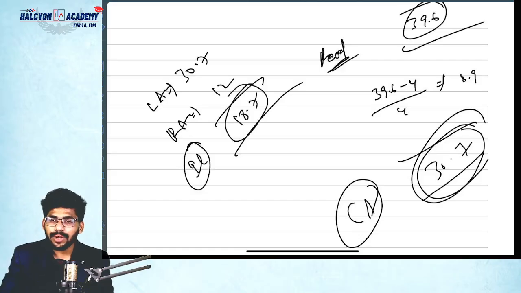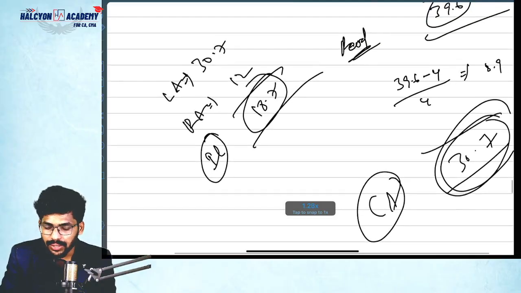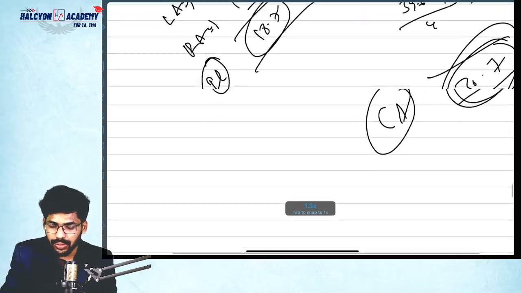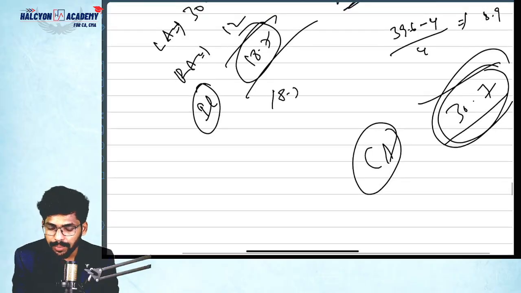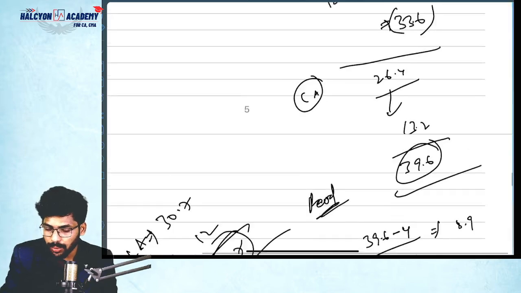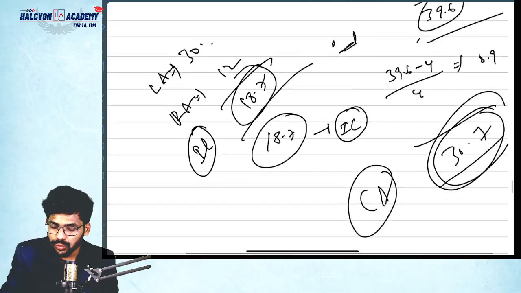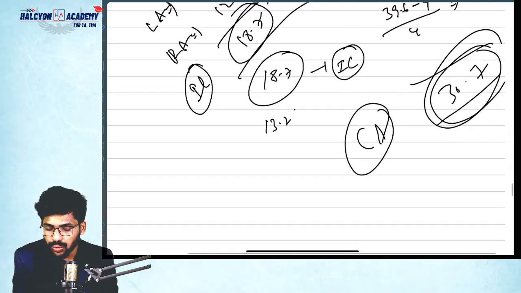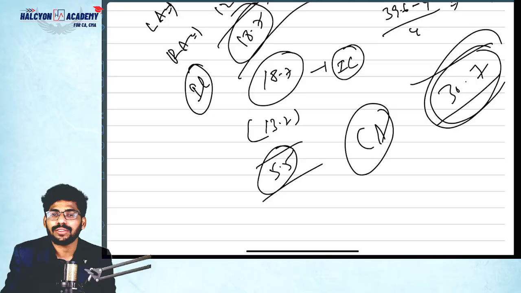So generally impairment loss will be transferred to P&L, but previously some amount is already recognized in revaluation reserve. So that should be adjusted against this impairment loss amount. Out of 18.7 impairment loss, we need to adjust the revaluation amount. How much revaluation amount did we already recognize? 13.2. So please adjust the 13.2. What is the balance? 5.5. This amount only should be transferred to P&L.